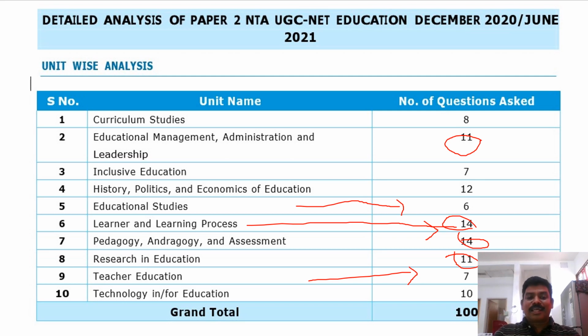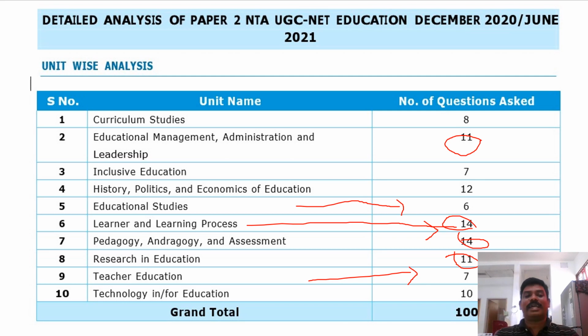But in learner and learning, psychology, research methodology and pedagogy, why do they seem difficult? Research methodology has its own language, a research language. Psychology has its own language. The terminology is very important. Before you answer, you should know the particular meaning of the term, otherwise we cannot answer such questions. That is the reason it is difficult.